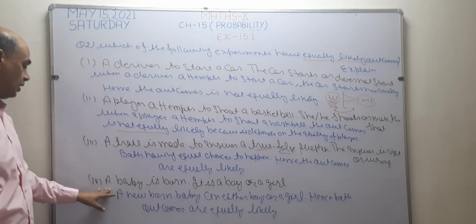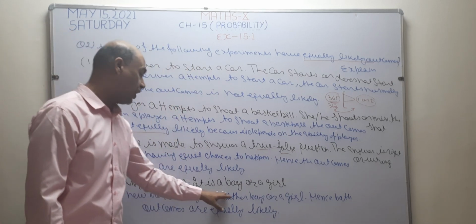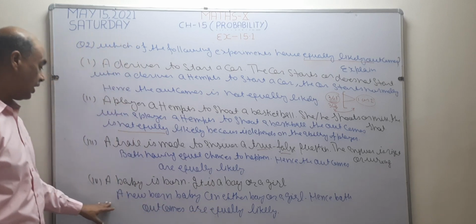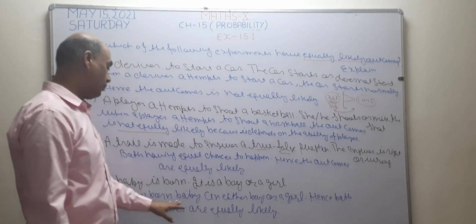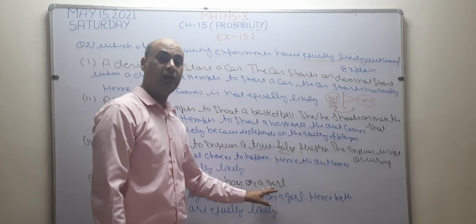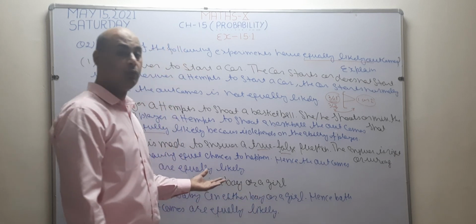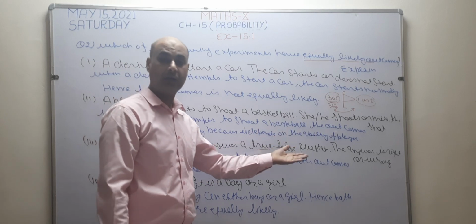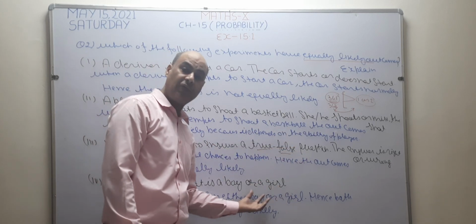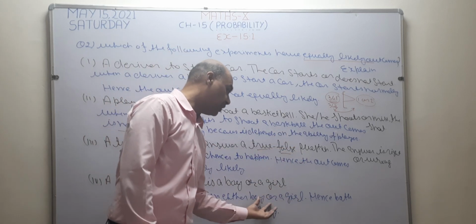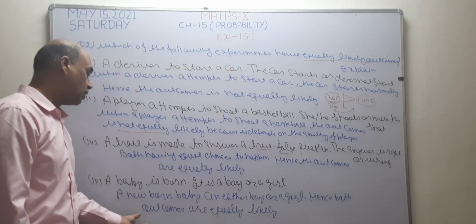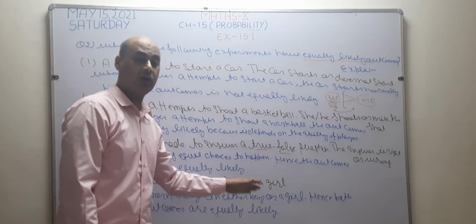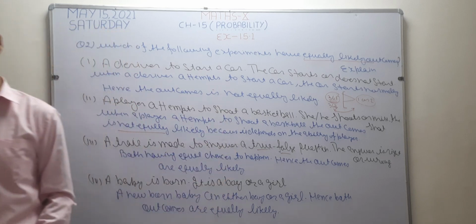Now last, a baby is born. It is a boy or a girl. A newborn baby can be either a boy or a girl. When a baby is going to be born, what is the possibility? Either it is a boy or it is a girl. So they have a 50-50 chance. When 50-50 chance is there, hence both the outcomes become equally likely outcomes. Okay?